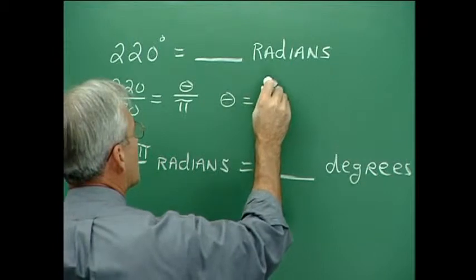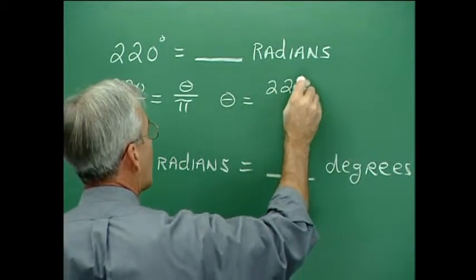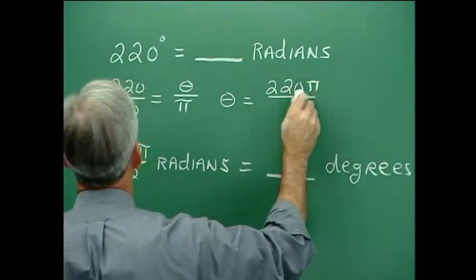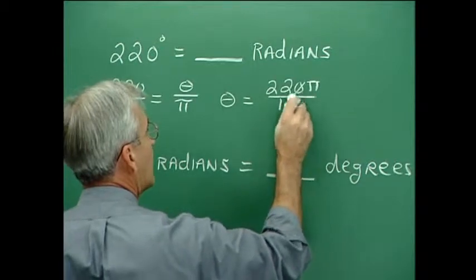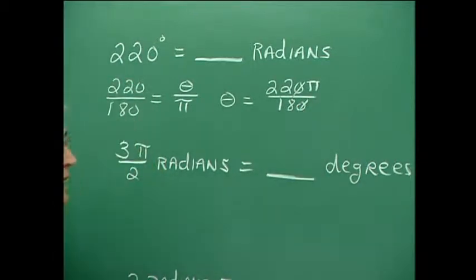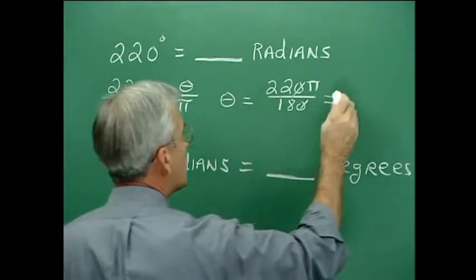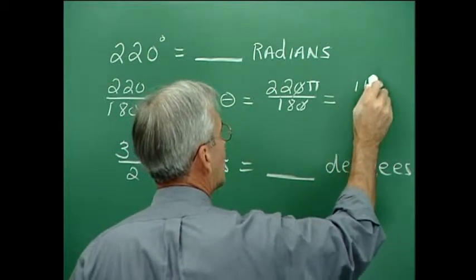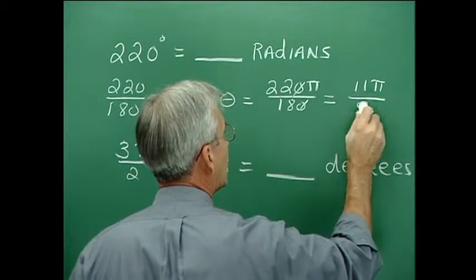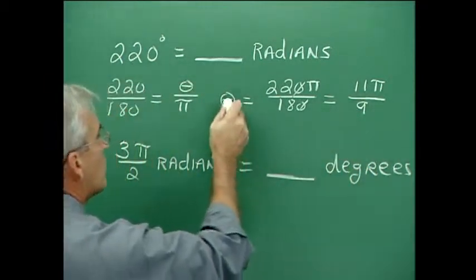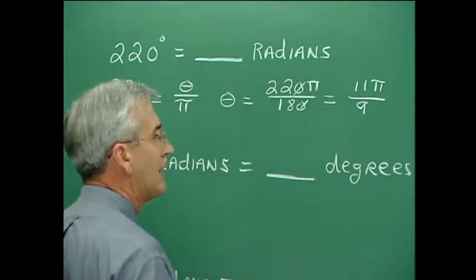And over here it ends up in the numerator, so it's 220 pi over 180. And then divide by 10 on both sides, and then reduce a little bit because they're both even in numerator and denominator. 2 into 22 is 11, and 2 into 18 is 9. So 11 pi over 9 would be the number of radians we have.